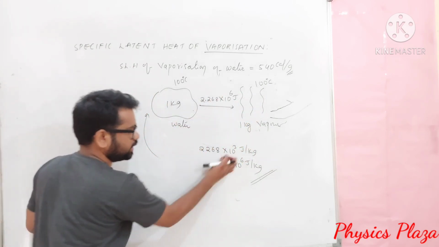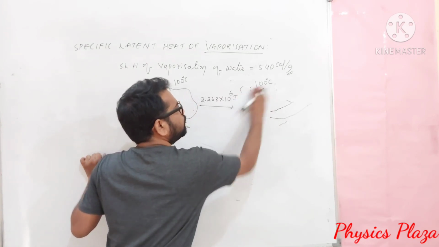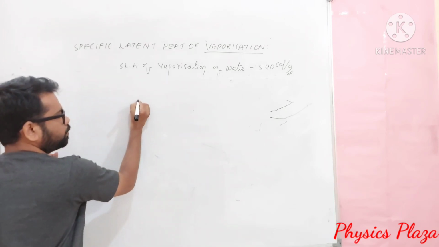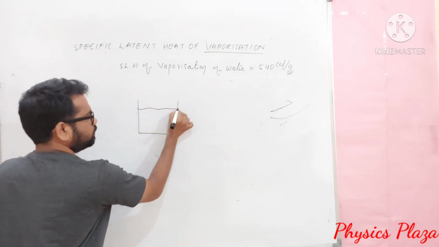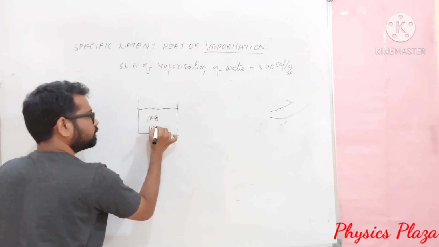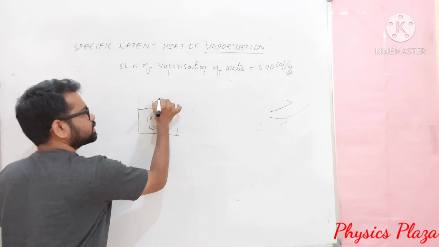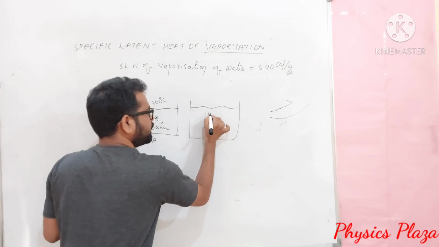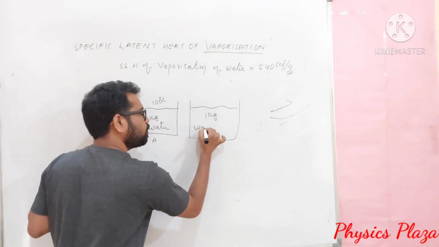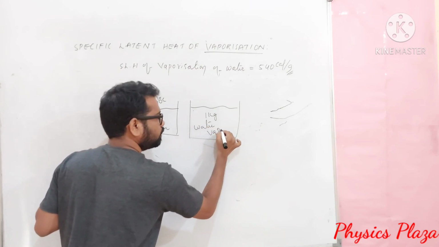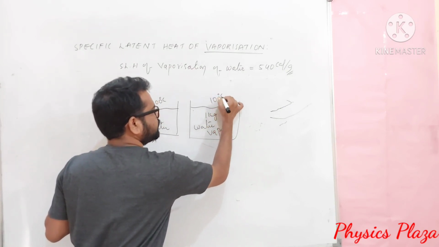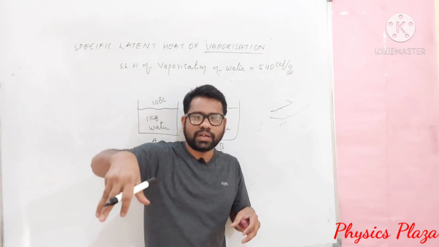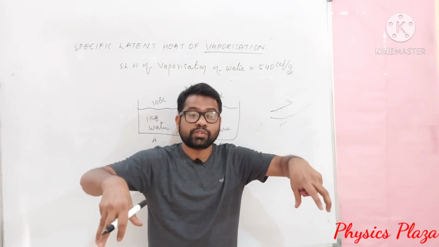Actually, here I have a small question. Let us see once more. In one bowl, let us say beaker A, we have 1 kg of water at 100 degrees Celsius. In one more bowl, we have 1 kg of water vapor at 100 degrees Celsius. Children, which is more dangerous? For example, if you keep one hand in water at 100 degrees Celsius, and one more hand in water vapor at 100 degrees Celsius.